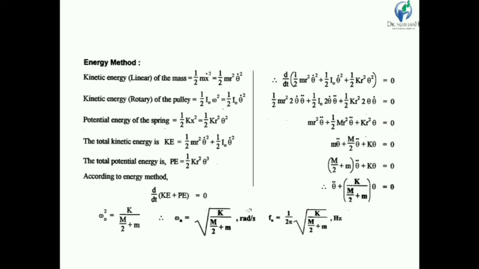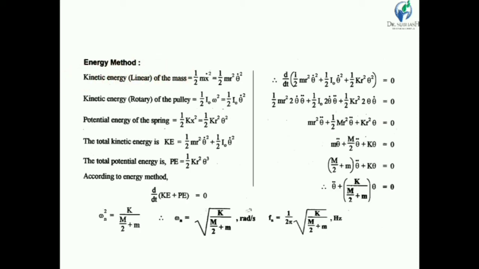So omega n is equal to root capital K divided by capital M by 2 plus small m. So natural frequency we know that is equal to omega n upon 2 pi. So Fn is equal to 1 upon 2 pi root K by capital M by 2 plus small m in hertz. So this is the natural frequency of the given system. Now we derive this same equation by using energy method.